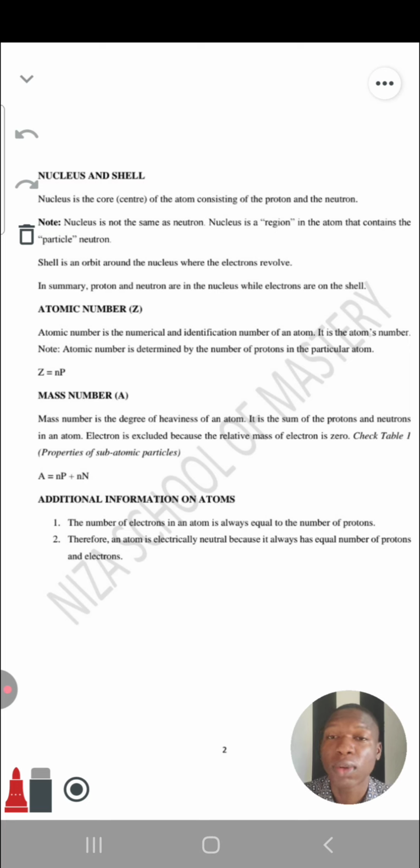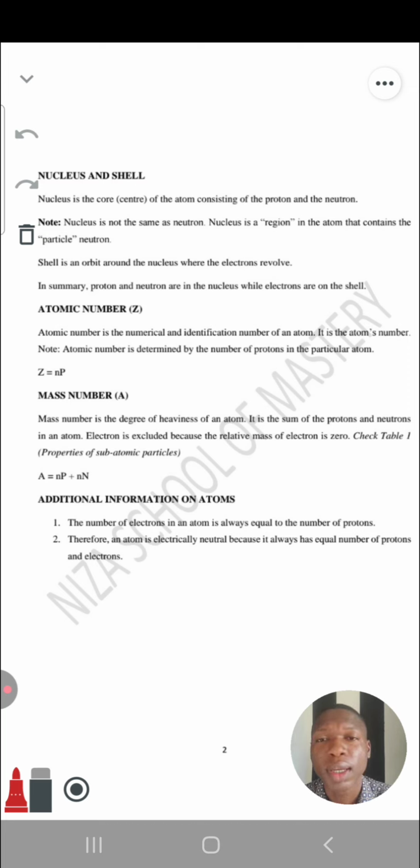We use the number of what? Of proton. So that's Z. Look at that. Z is equal to NP. NP means number of proton. So Z means atomic number. That's the symbol of atomic number, Z. So Z is equal to number of what? Of proton. Is that okay? All right. The next one.